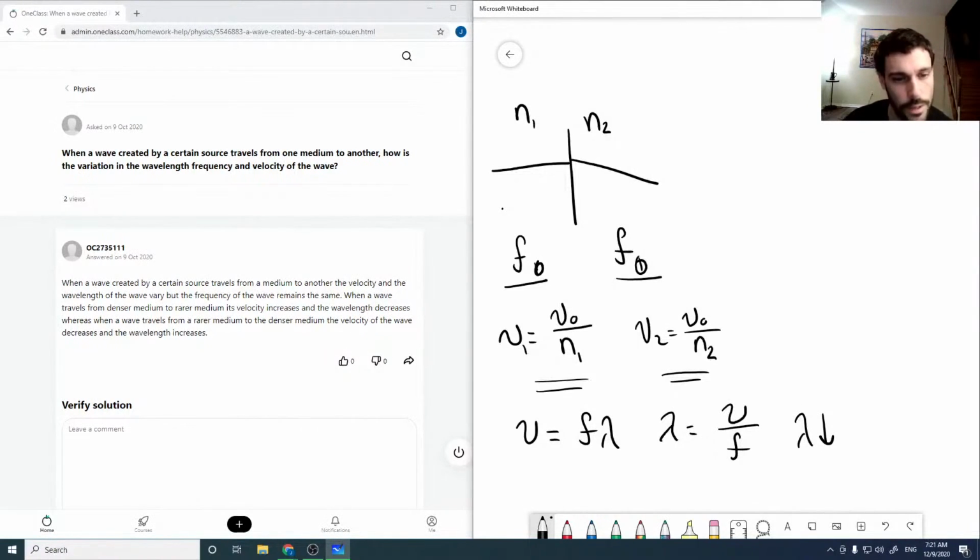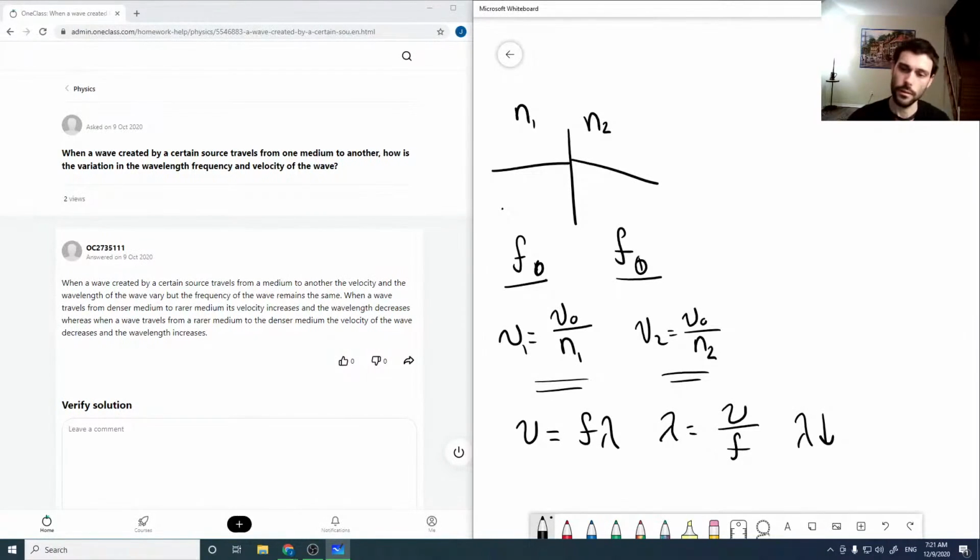When a wave created by a certain source travels from a medium into another, the velocity and the wavelength vary, but the frequency remains the same. When we travel to a denser medium, its velocity increases, and the wavelength decreases.